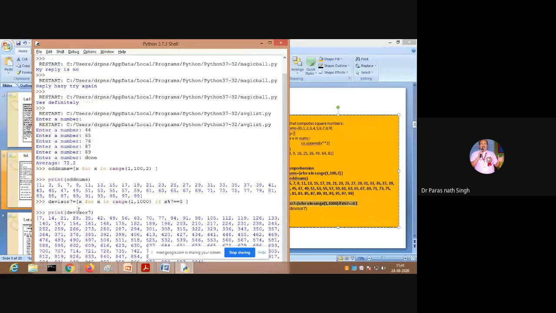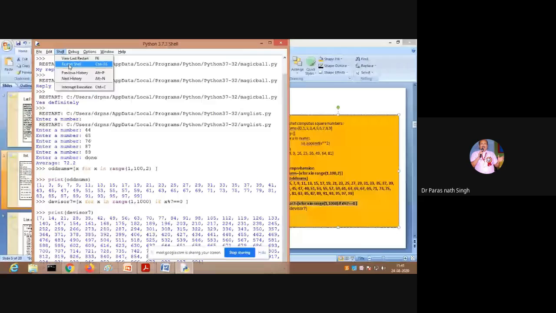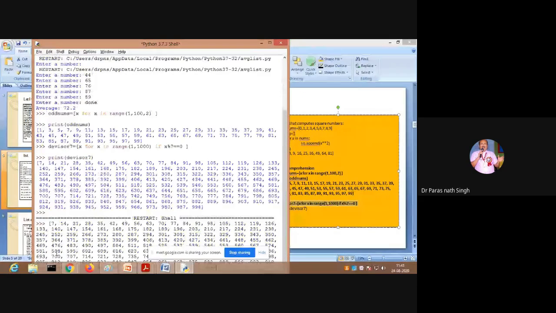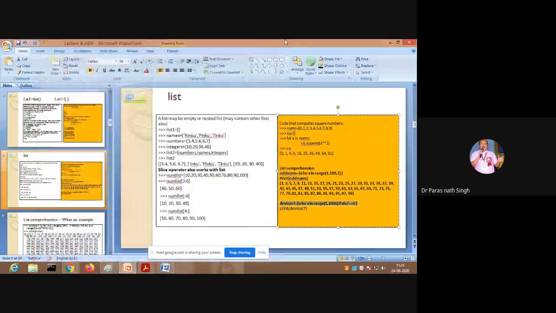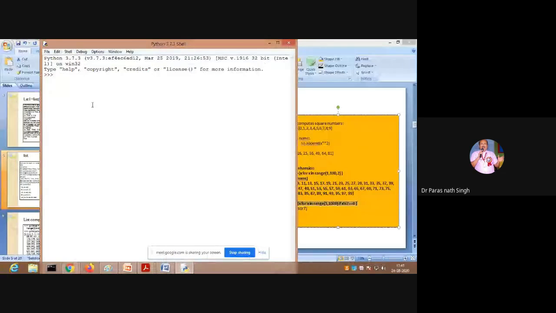So all the numbers from 1 to 1000 that are divisible by 7. Fine. Now, to make it visible to you, I will close and restart that so that it comes at the beginning.